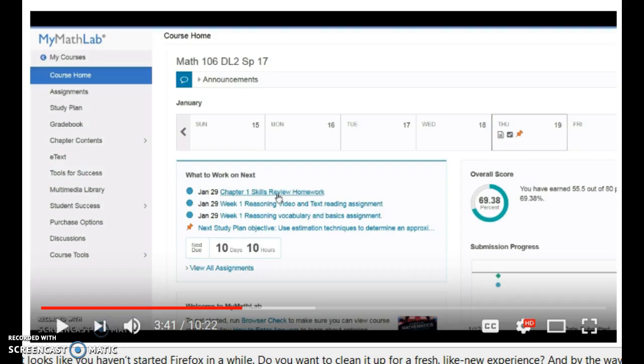You will most likely come to a page that looks something like this, and it gives you some of your first assignments. This clearly is not your semester because these are old dates, but this kind of has misled people in the past. I would not stay right here. I would click on either View All Assignments or Assignments here to see a full picture of what's going on, especially if you're in a summer class, because there's so many assignments so fast in a summer class.